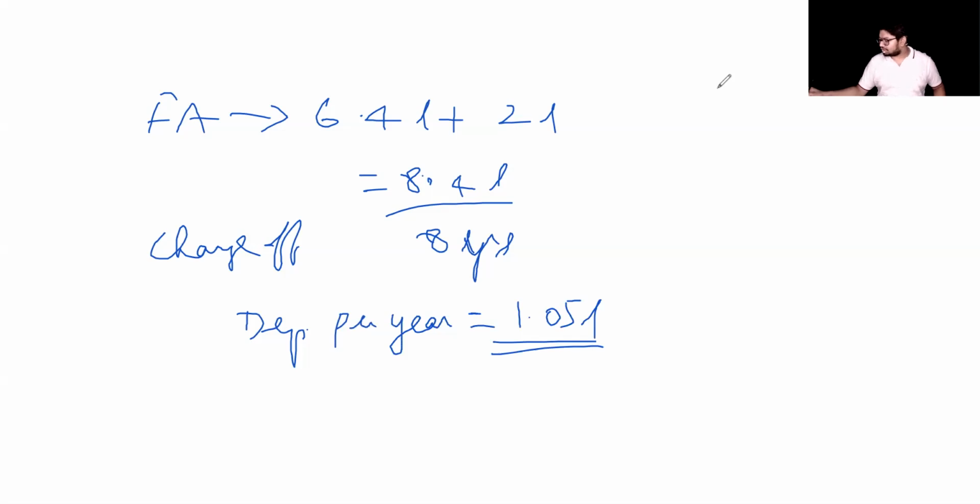Now let us go to second method with respect to depreciable assets. What is the second method for depreciable assets?